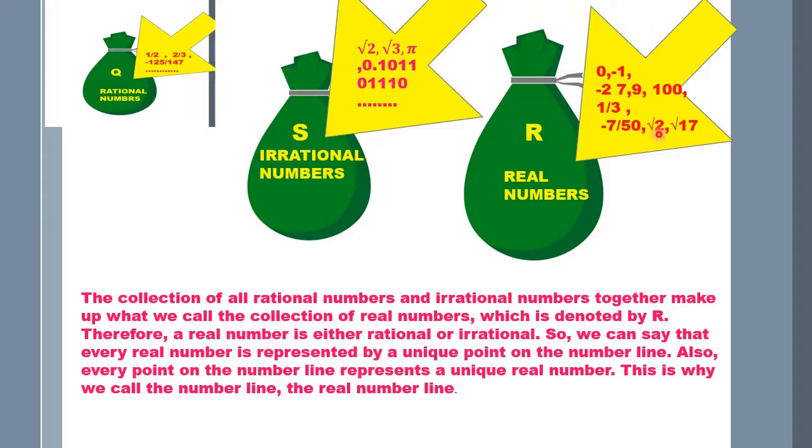Any point may be a natural number, a whole number, a fraction, a rational number, or an irrational number. Any point on the number line will be one among these, nothing outside this. So the set of all the numbers on the number line is called real numbers. Therefore, it is a real number line.